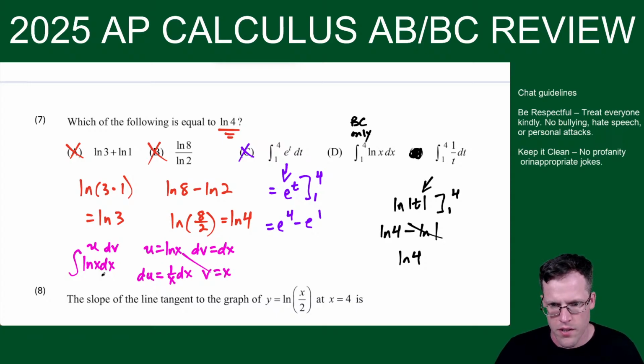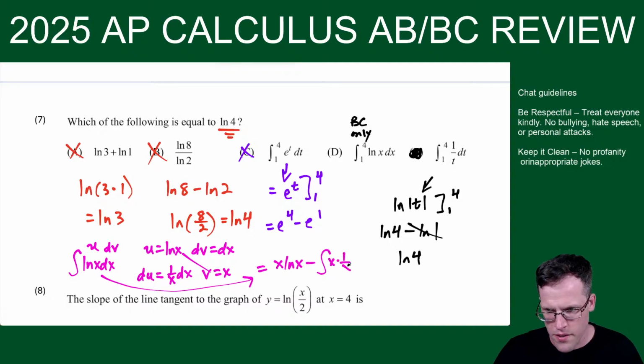And you just go, the antiderivative, I'll write over here, equals x ln x, but then minus the antiderivative of x times 1 over x dx. Now x over x cancels, so we get x ln x minus the antiderivative of 1 is x plus c.